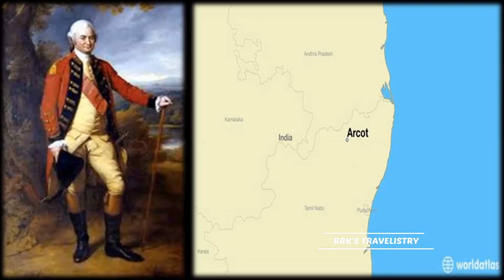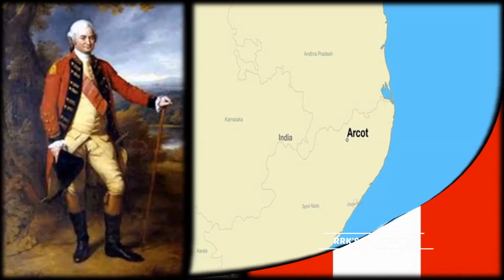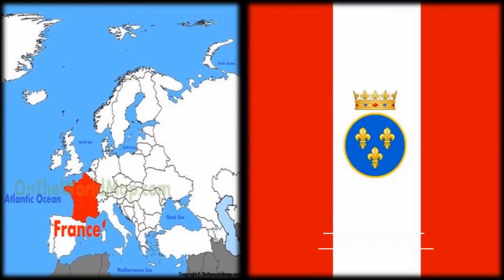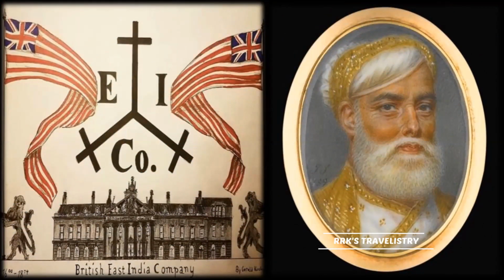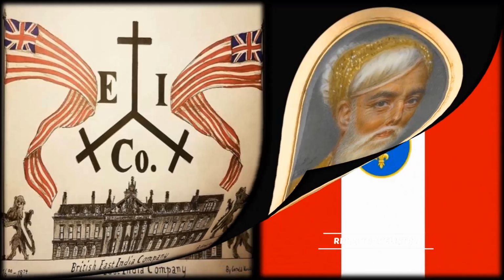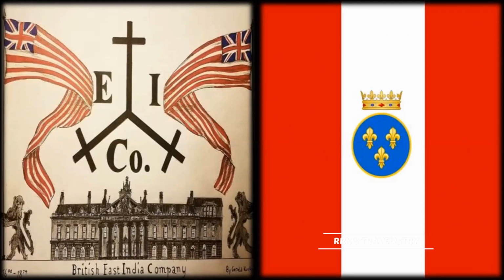Chanda Sahib, the Nawab of Carnatic, along with the support of France, declared war against the British. After the death of Chanda Sahib, the British declared Muhammad Ali as the new Nawab of Carnatic. Finally, the war ended with the Treaty of Pondicherry. This war boosted the British very much, but it became very bad for France.